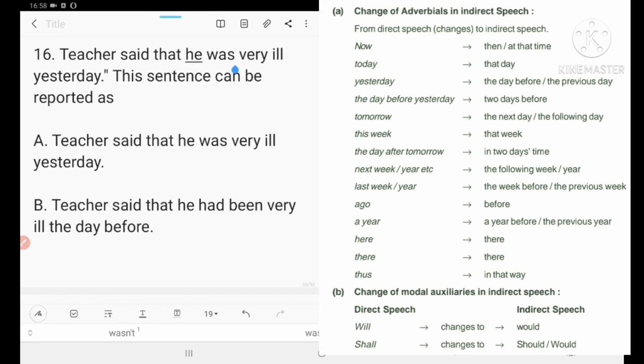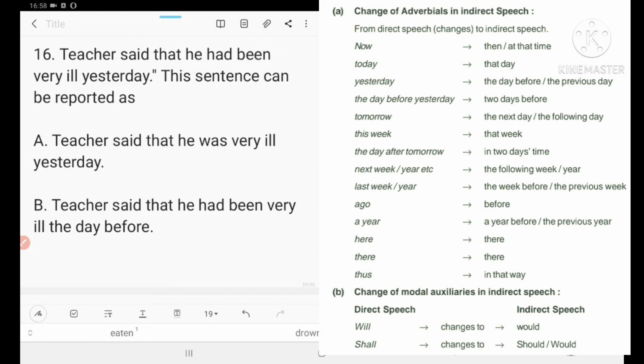Was will become had been. Very ill yesterday, at a previous day. Number 16, B. The teacher said that he had been very ill the day before. Yesterday will become the day before.